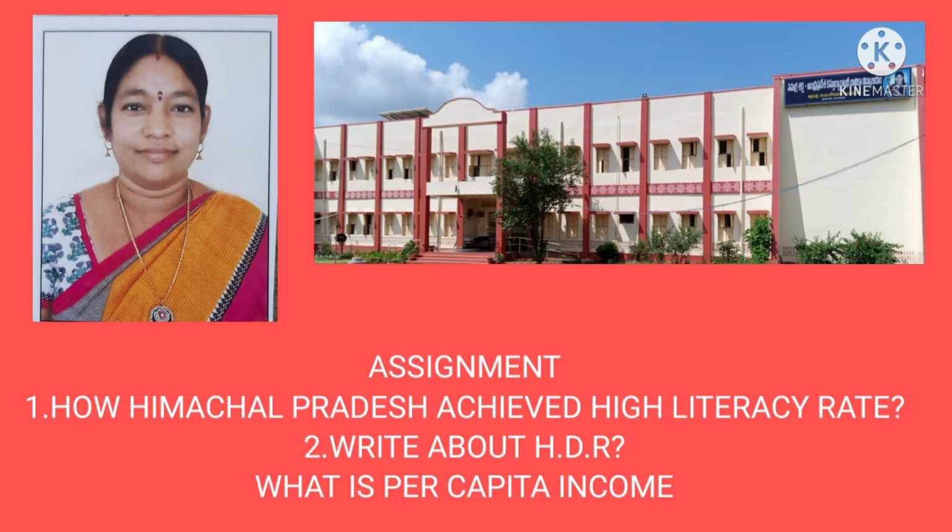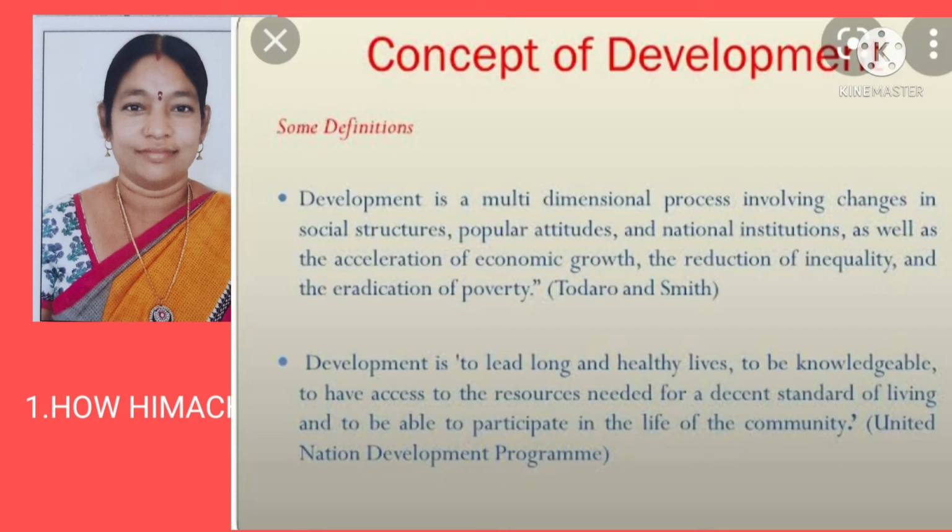After that you will get clarity about this topic. First of all, read the textbook thoroughly and underline the main key concepts of this lesson.